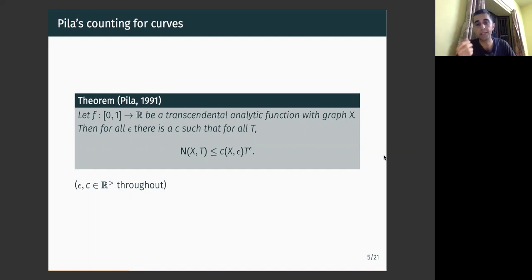to the power epsilon. And here, of course, the major point is that this C works for all T, that is, for T bigger than or equal to 1, right? This is the quality of the bound we'll be looking for throughout. This displayed equation would look the same or very similar in all the results we'll see today. And to set more notation, epsilon and C for me will always be positive real numbers.